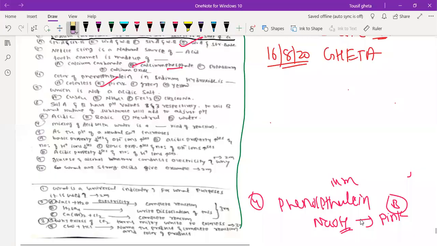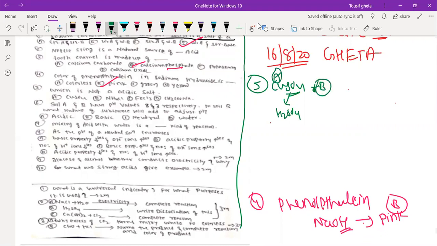Now the fifth question, which is not an acidic salt. They gave options. CuSO4 is an acidic salt because sulfuric acid, H2SO4, a strong acid, is there, with copper hydroxide. So A is an acidic salt. B option, ammonium chloride, has HCl, a strong acid, so this also is an acidic salt. FeCl3 is also an acidic salt because again HCl is there.